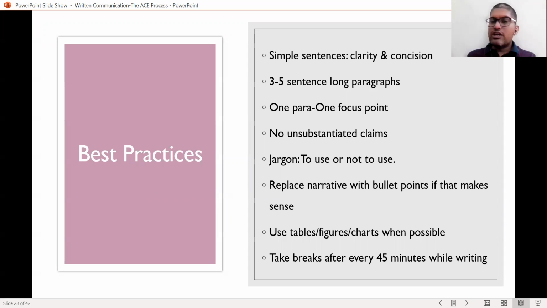Always follow this. Do not make any unsubstantiated claims. Any claims that you're making should be backed by data that is provided within the document itself. Do not make any unsubstantiated claims in the air.